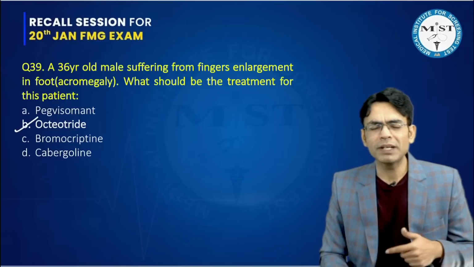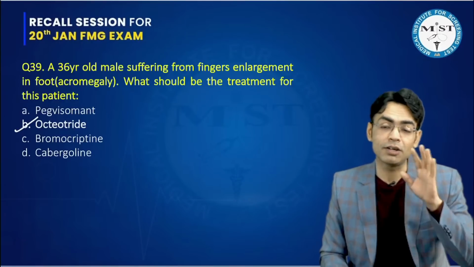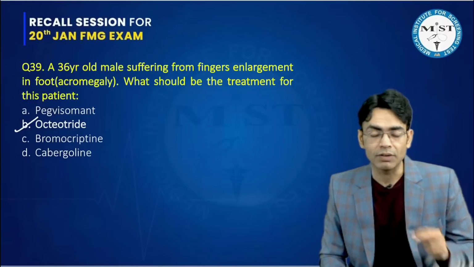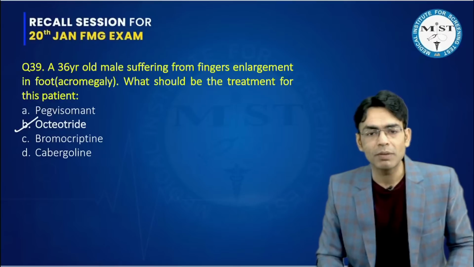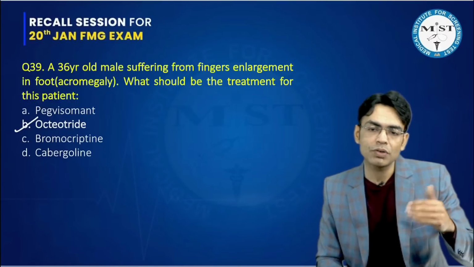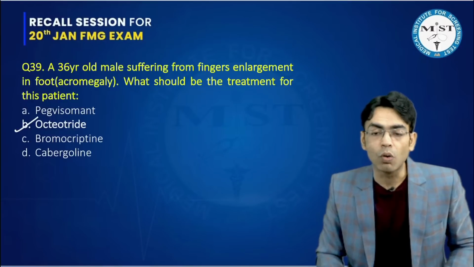Okay, bromocriptine, cabergoline, these are not related to here. They are related to pituitary problems. And octreotide and pegvisomant, they both are given in acromegaly. But as we said, octreotide is a better choice because it controls all the peripheral actions as well.